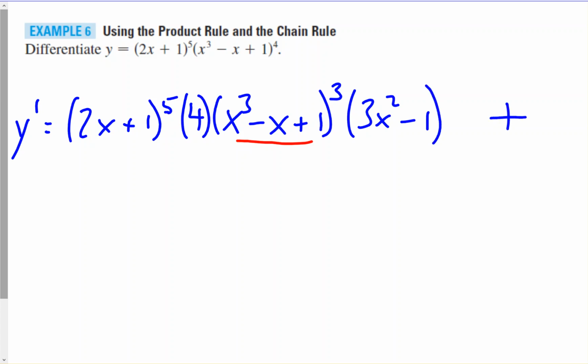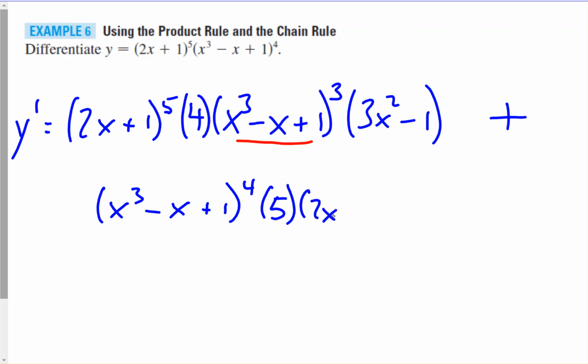Plus, I'm going to continue below it. So that was first function times derivative of the second, plus second function times the derivative of the first. Now the derivative of the first piece will be 5 times 2x plus 1 reduced to the power, times the derivative of the base. The derivative of 2x would be 2.